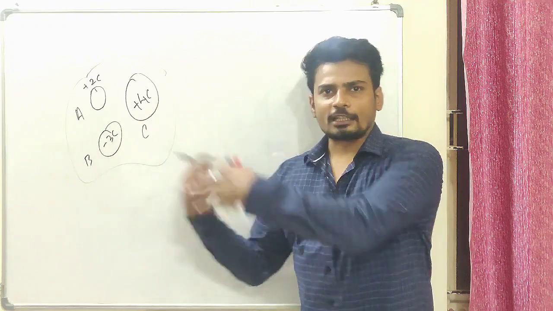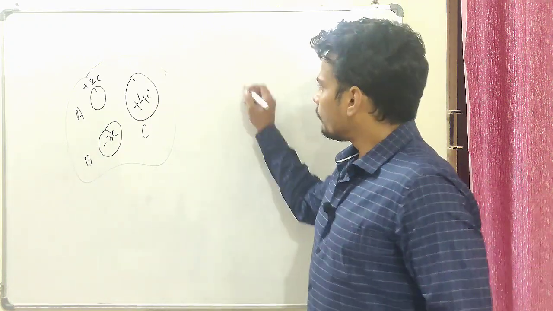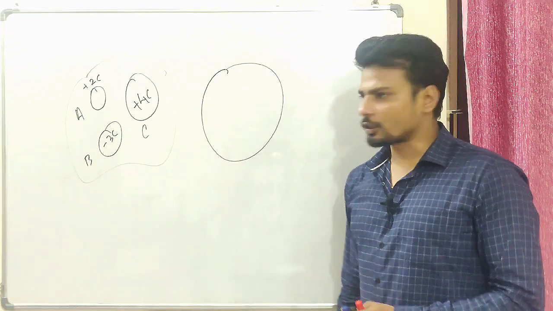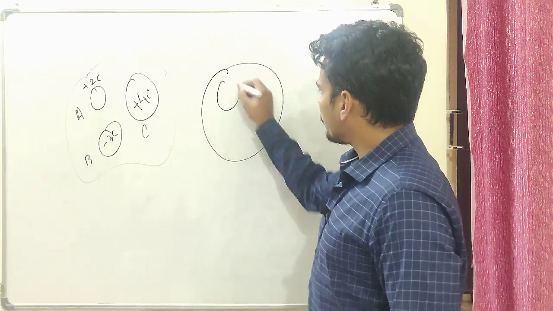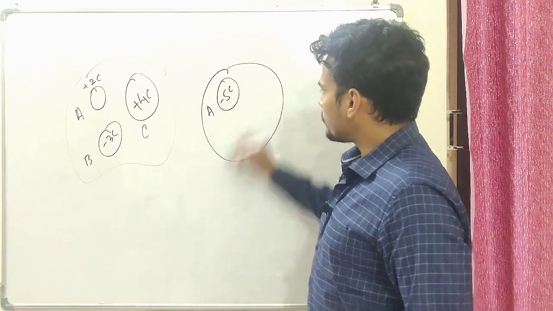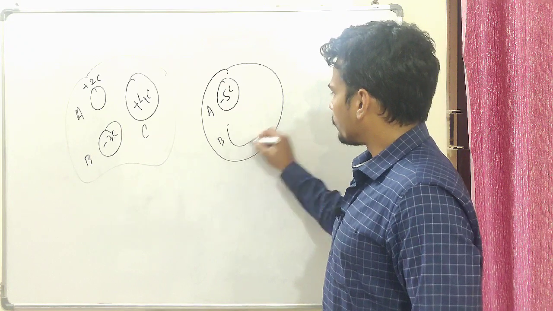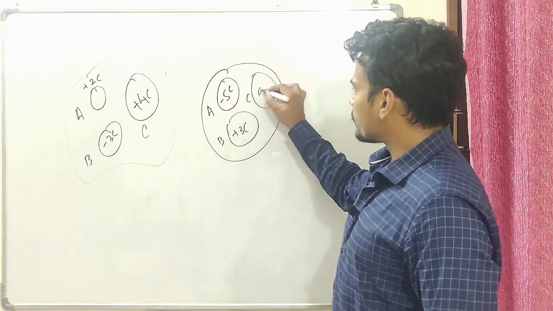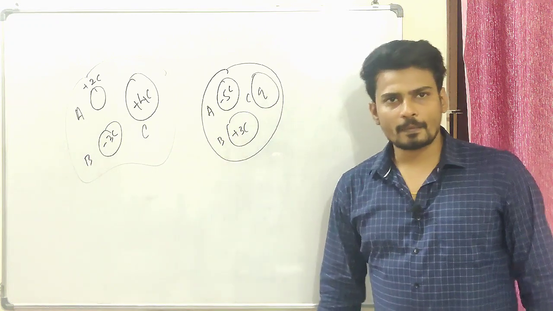Let's say I did something with these charges. I just probably rearranged them or did some other operation on them, and finally I could see something like this: body A has got negative 5 coulomb of charge, body B has got plus 3 coulomb of charge, and body C has got some charge Q which I do not know, right?